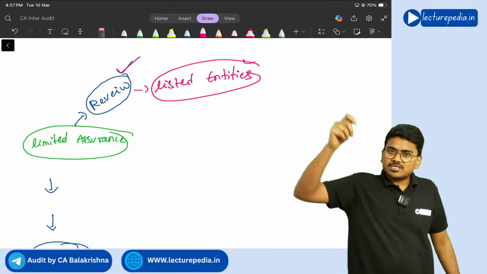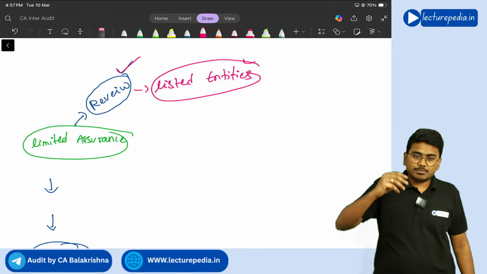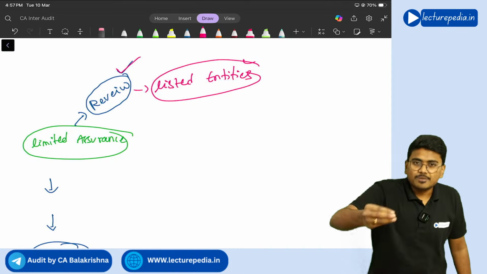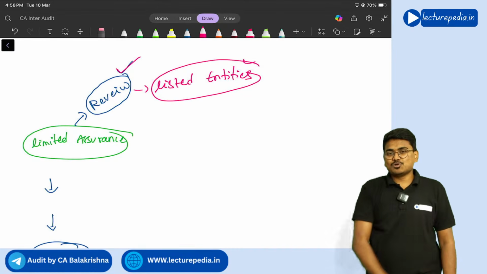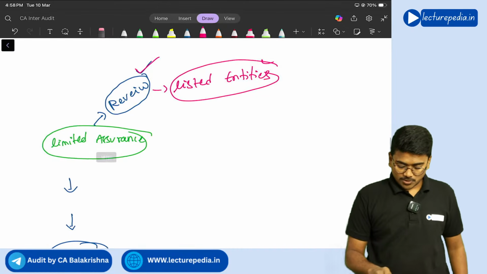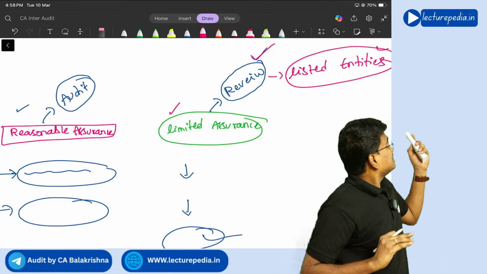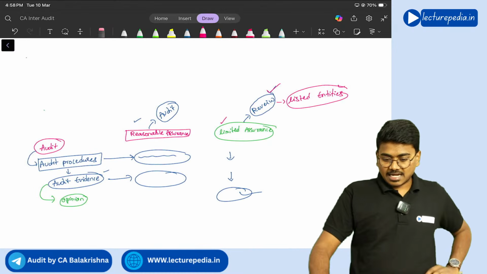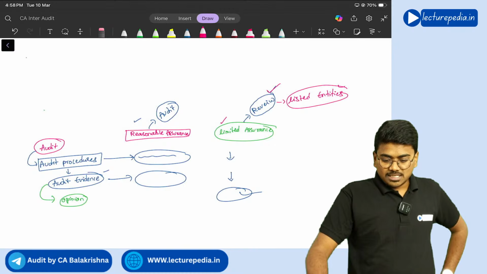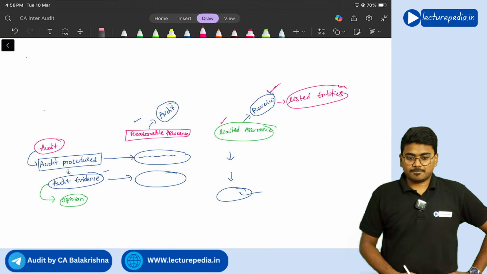This review report basically has to be submitted to the stock exchanges. The listed companies have to submit the limited review reports to the stock exchange. So in that limited review report that the auditor gives to the listed entity, he will provide a limited assurance. He will not provide reasonable assurance. Understanding? I guess now you got clarity with respect to what is meant by limited assurance and reasonable assurance.